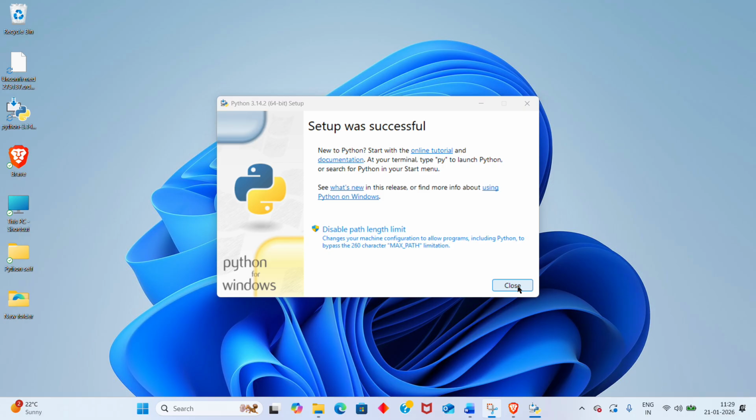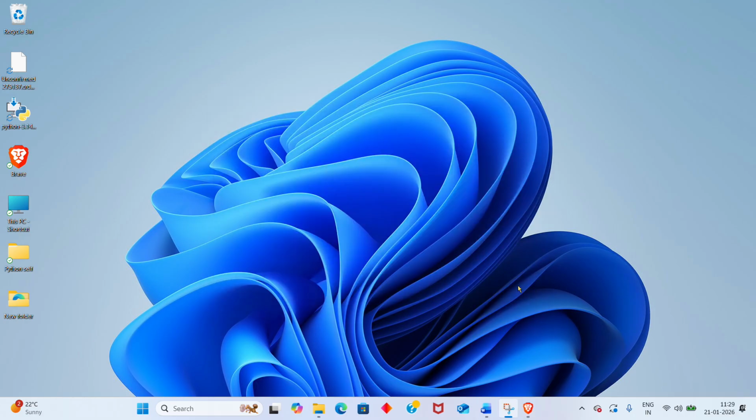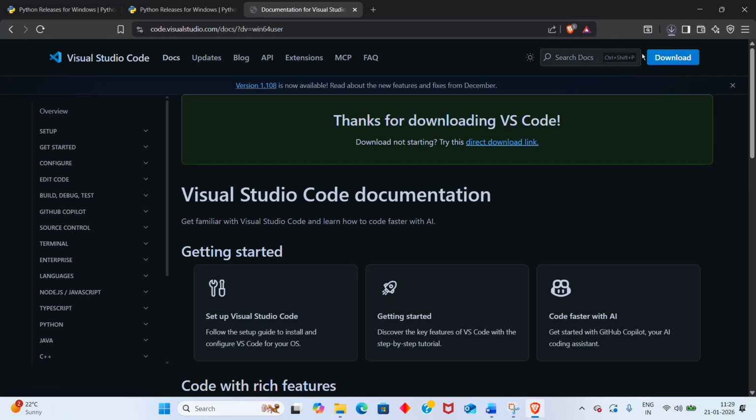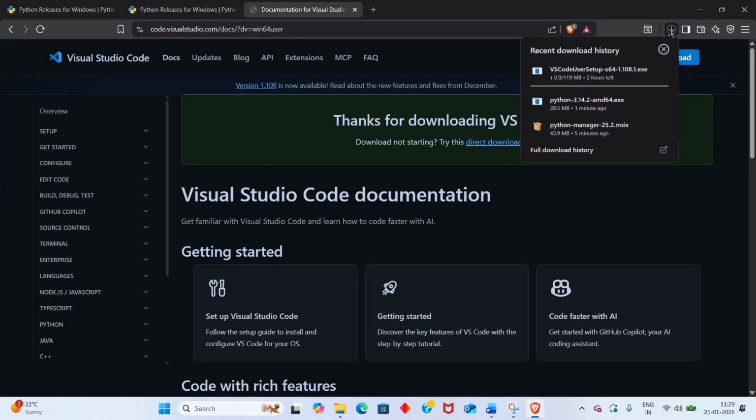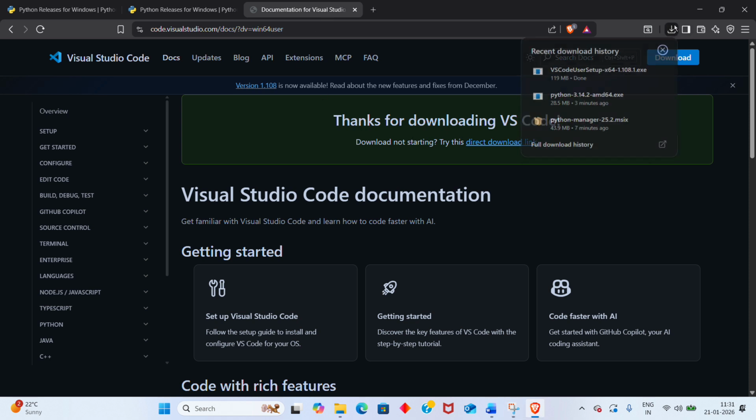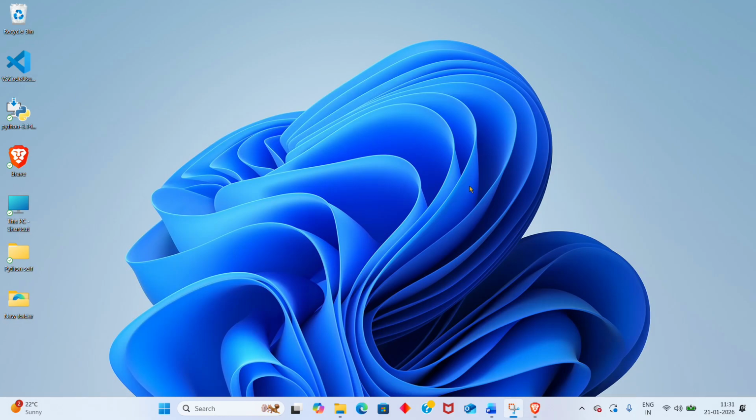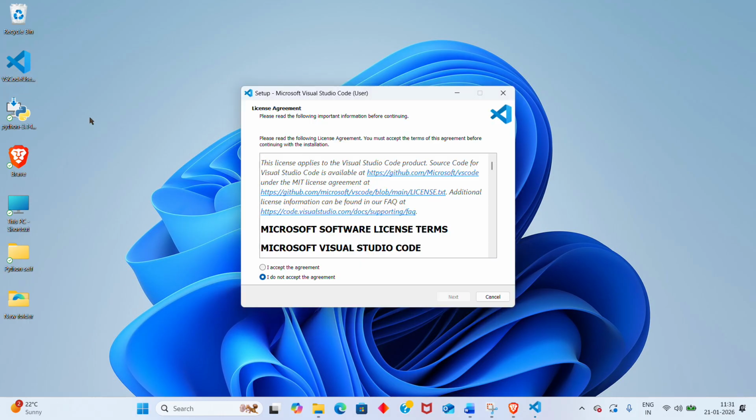Okay, guys. We have successfully installed Python. We just have to install VS Code and then we are good to go. The VS Code is also downloaded. Now we have to install it.